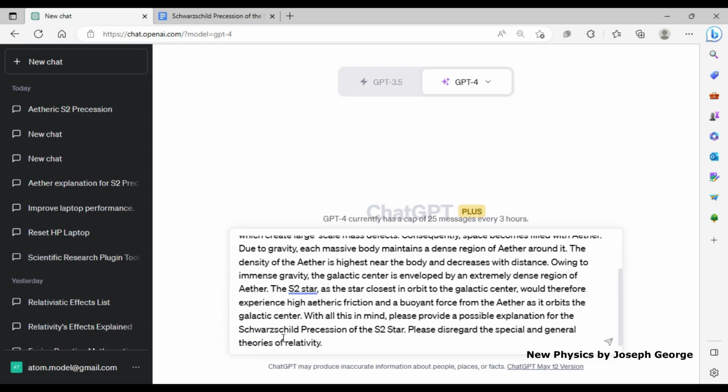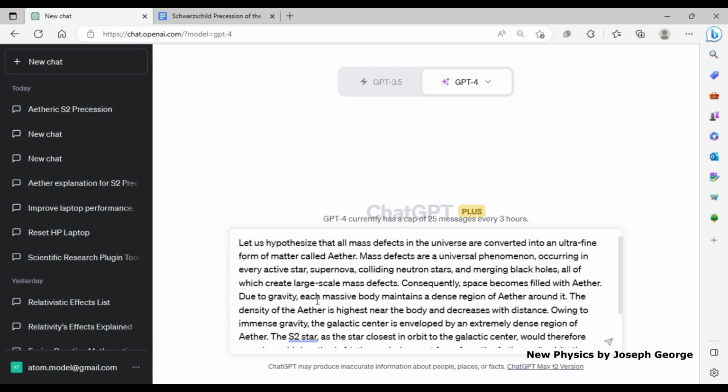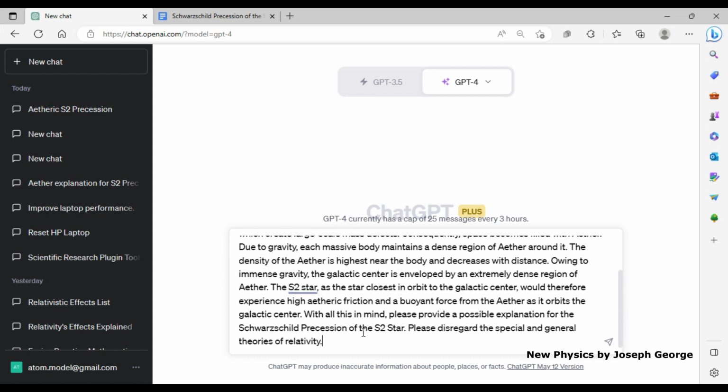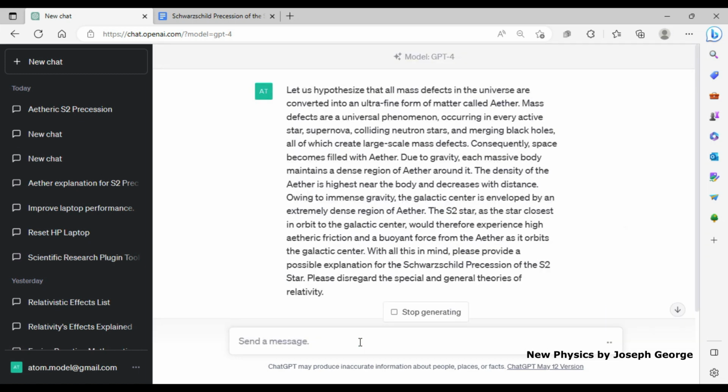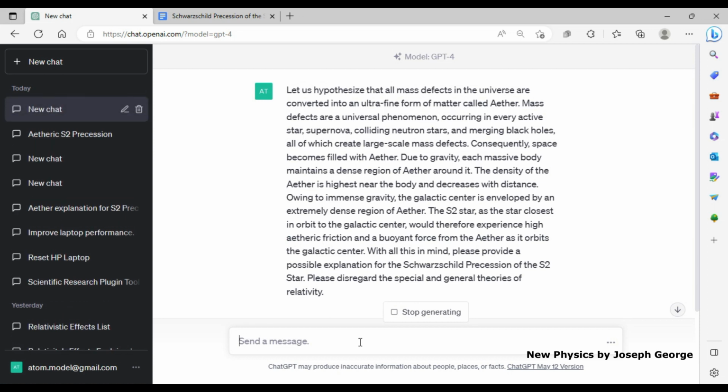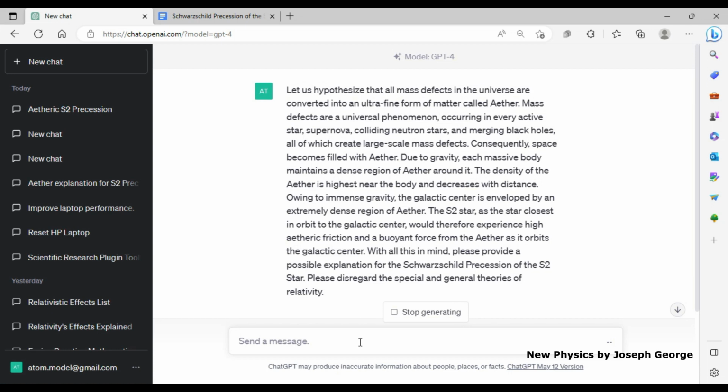Let us hypothesize that all mass defects in the universe are converted into an ultrafine form of matter called ether. Mass defects are a universal phenomenon, occurring in every active star, supernova, colliding neutron stars, and merging black holes, all of which create large-scale mass defects. Consequently, space becomes filled with ether.